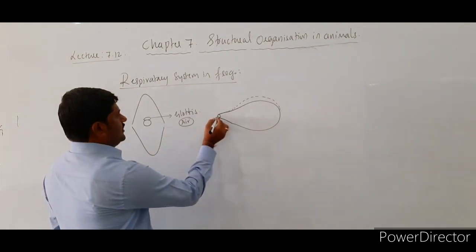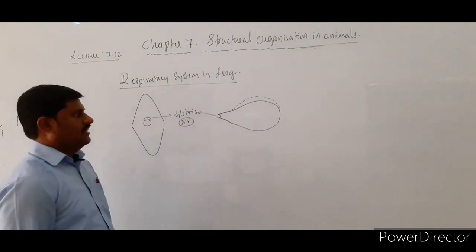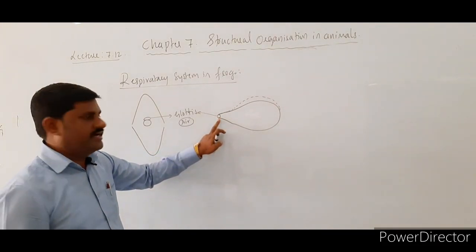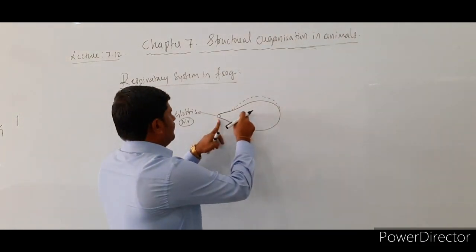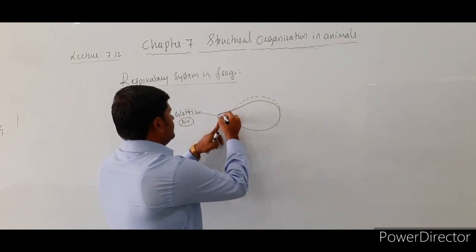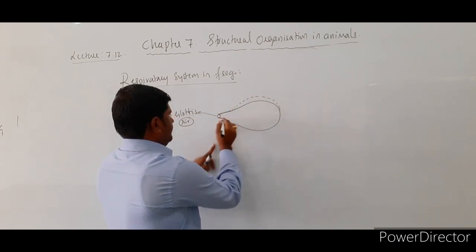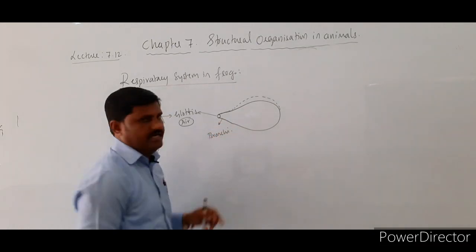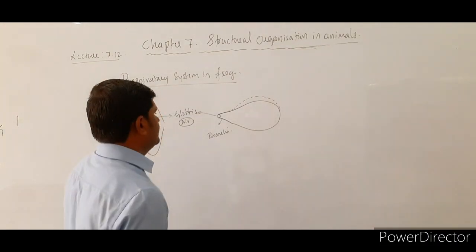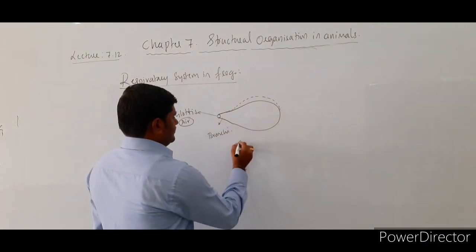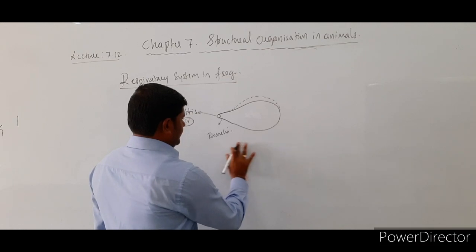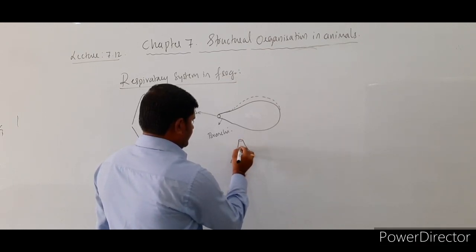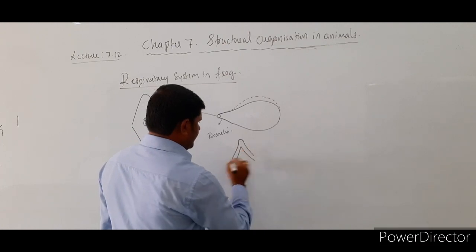So this is nothing but the glottis, the opening of the respiratory tract, and later it opens into the lungs itself. There we come across the bronchi, a pair of bronchi. So consider this is the glottis, from which a pair of bronchi